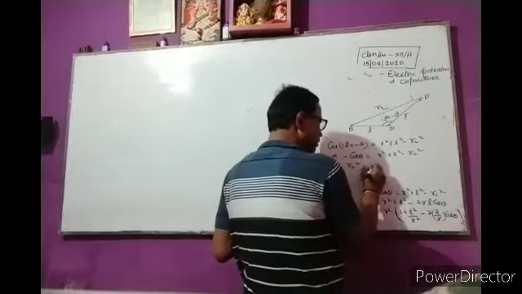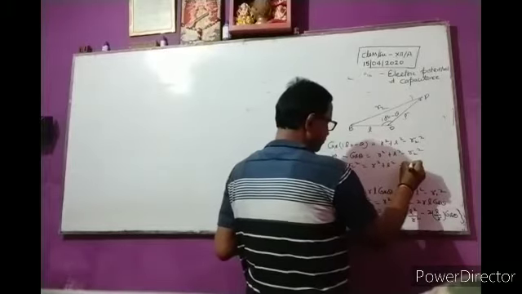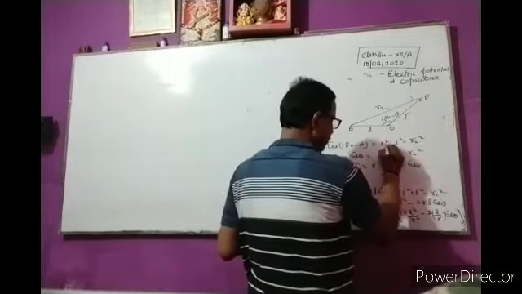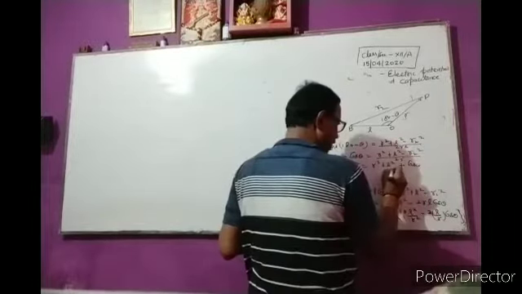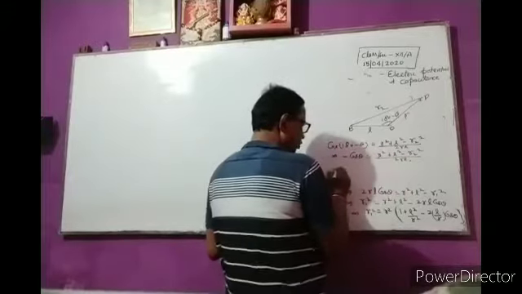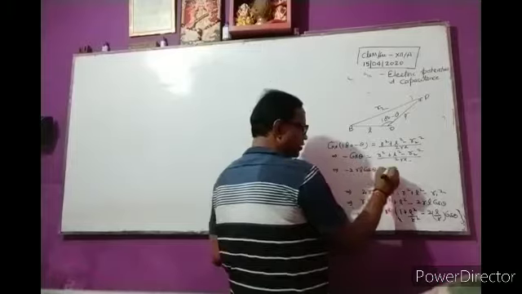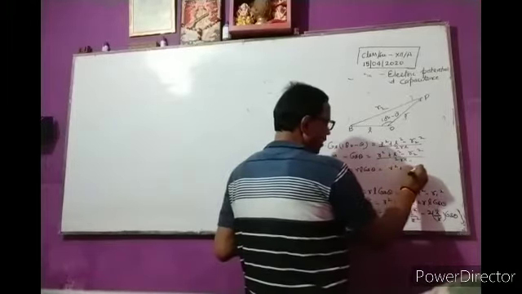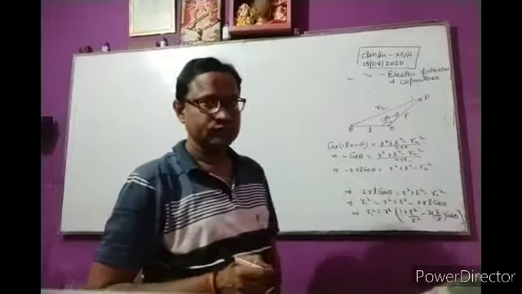So next we can write minus 2rl cos theta is equal to r square plus l square minus r2 square. Clear?